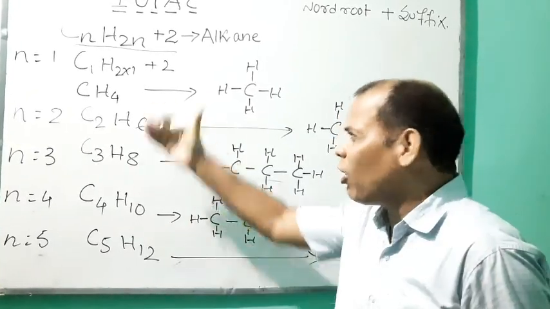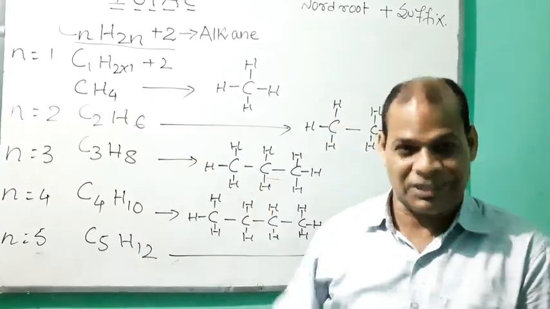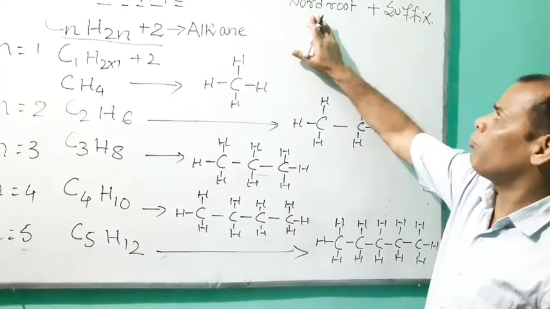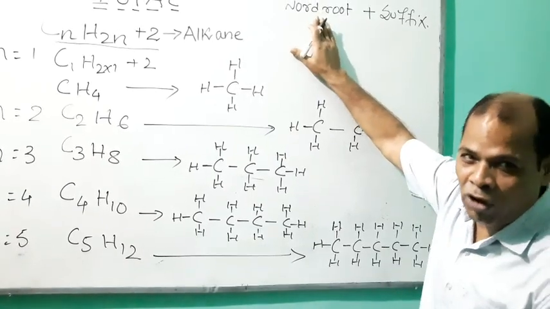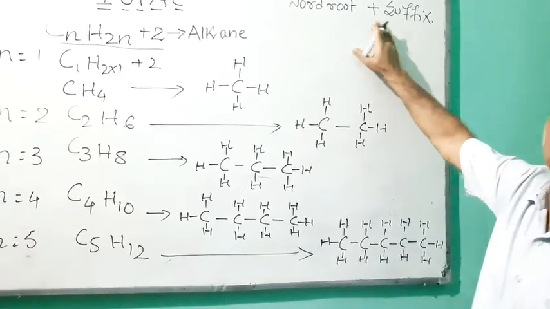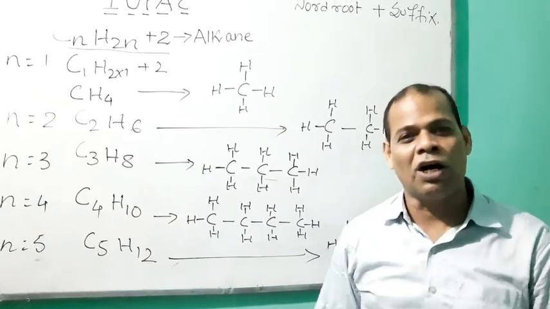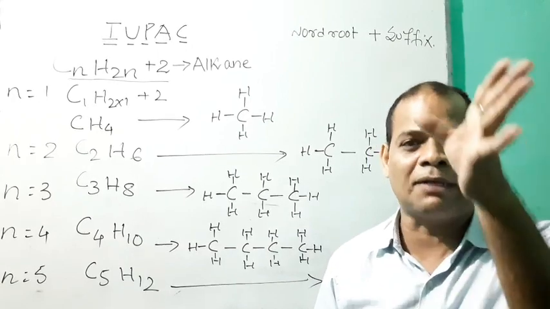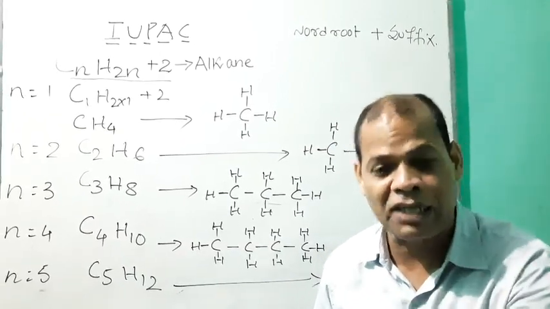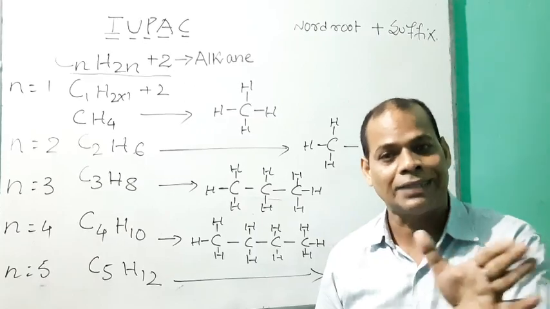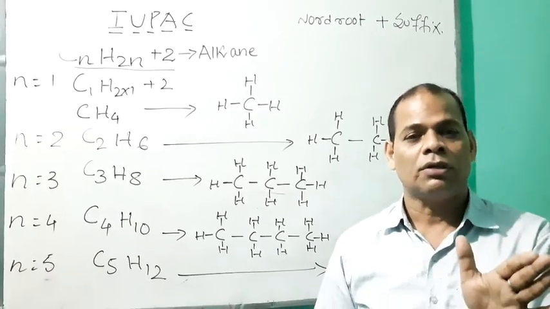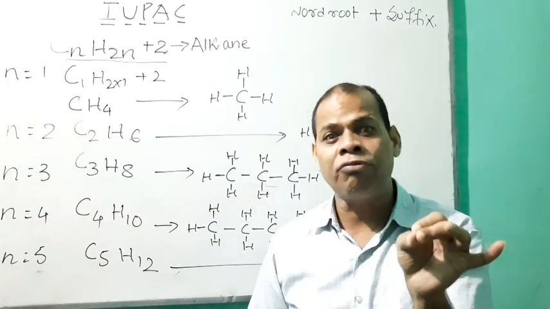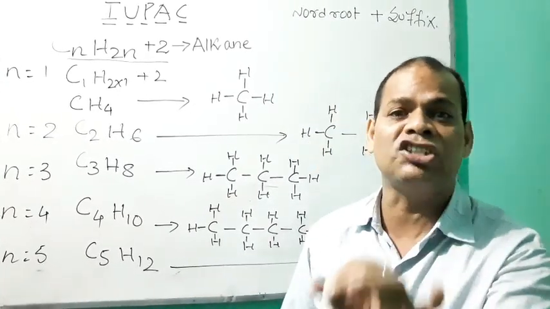Similarly, while naming an organic compound or hydrocarbon, in the most simple way, we have to follow word root plus suffix. So what is a word root? The word root indicates the number of carbon atoms present in that organic compound or hydrocarbon.